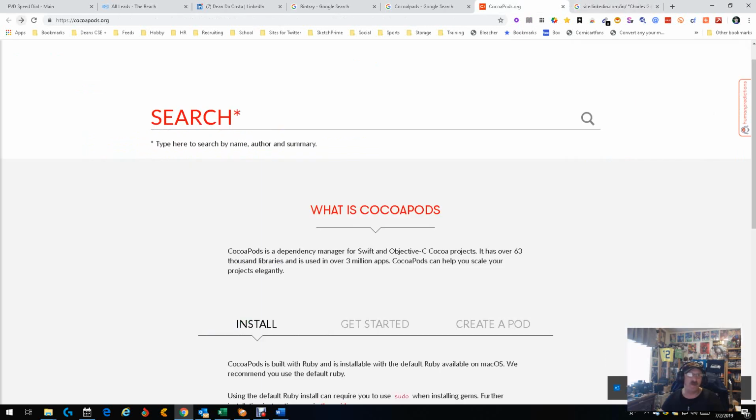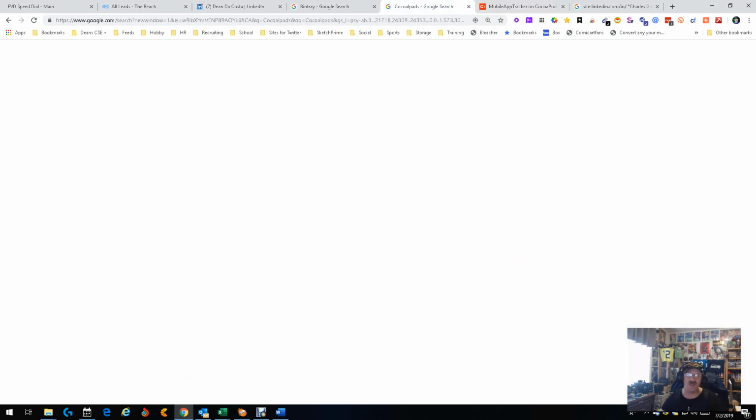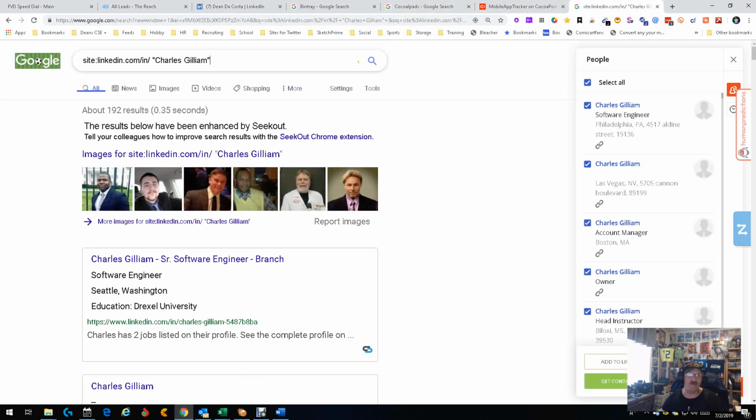So let's go forward. And this is the one we're in, and it says steps to include mobile app tracking in iOS SDK to your iOS. Okay, so now iOS is in here. Let's try using that word to see what we get. iOS.